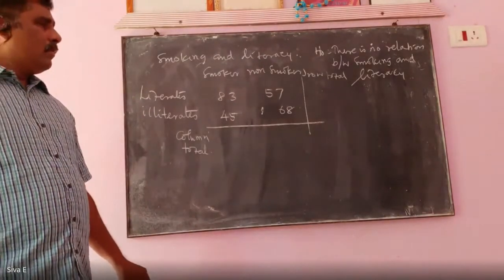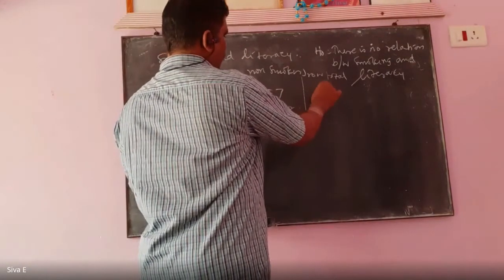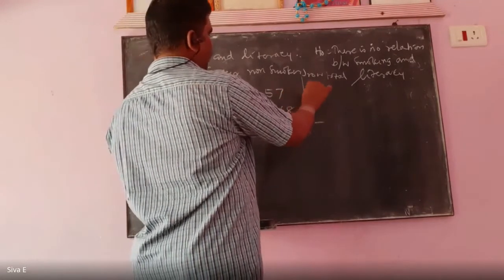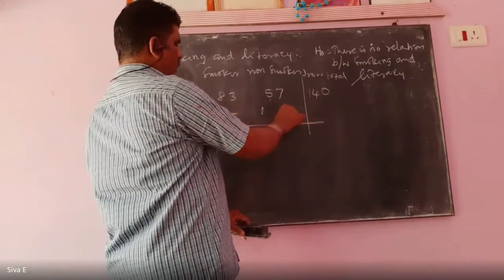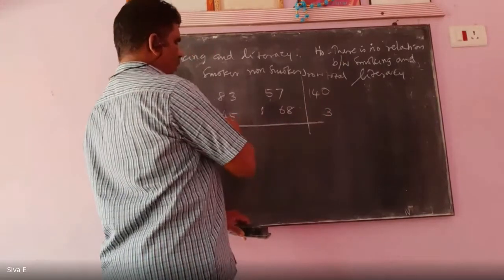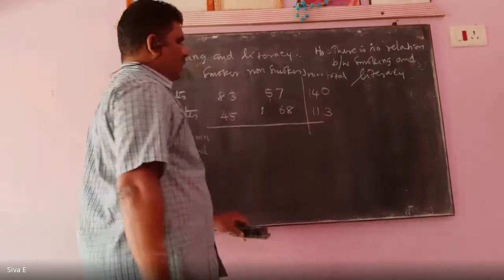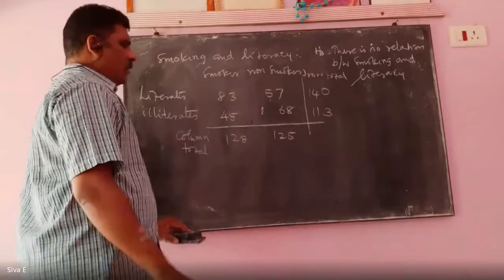So, what is the row total here? 140, 113, 74, 11. Column total 128, 125.